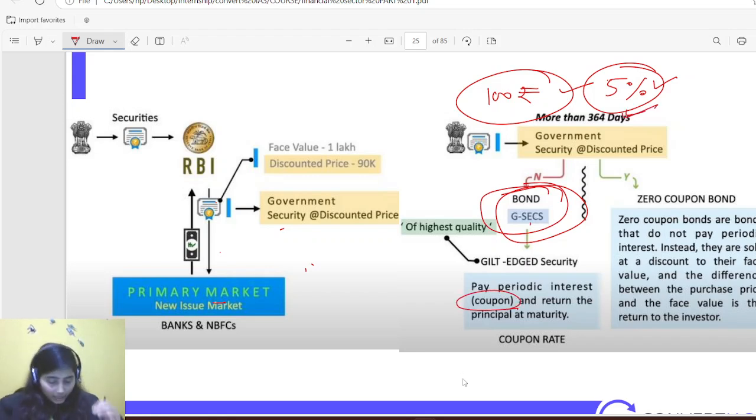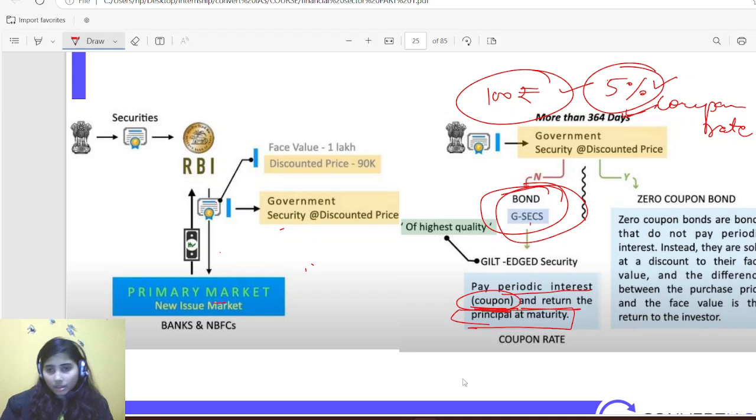So when government is paying some sort of interest rate, we call it coupon rate. Okay. So if there is a coupon rate or an interest rate, both are the same when government is issuing those kind of securities. Okay. So they pay periodic interest, that is coupon, and return the principal at maturity.